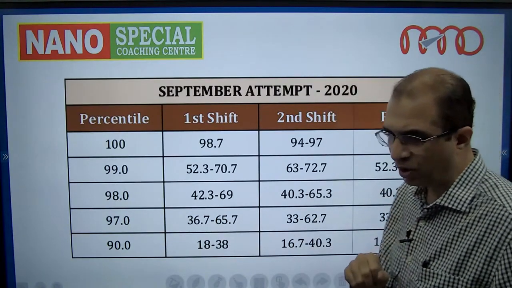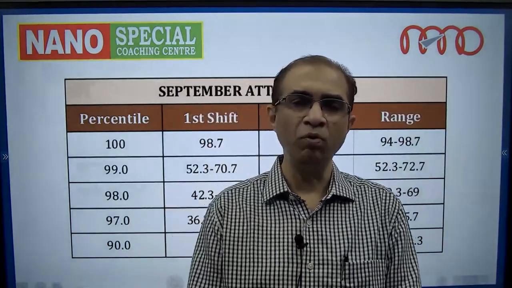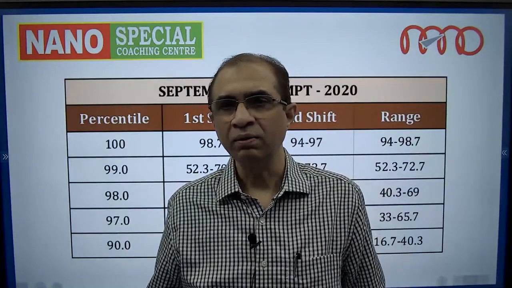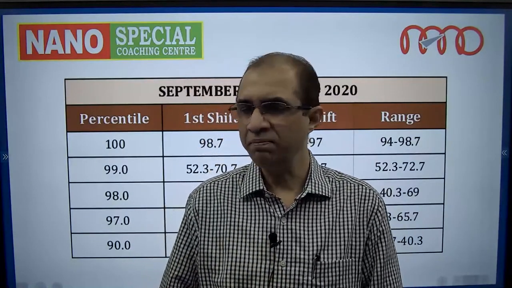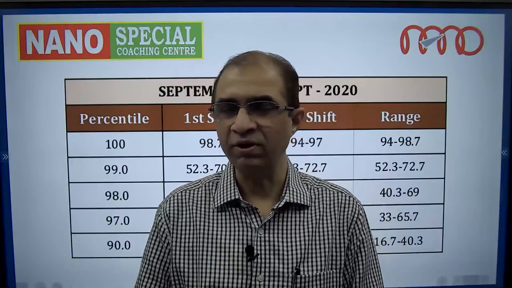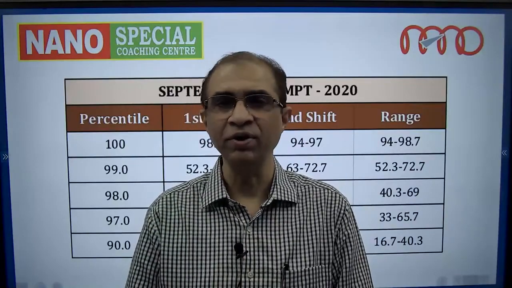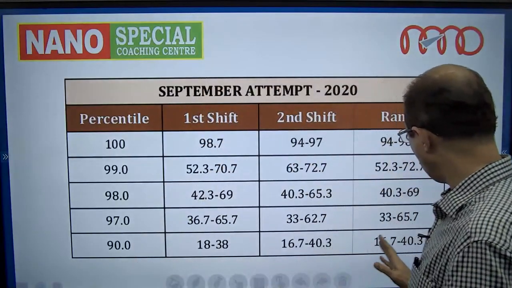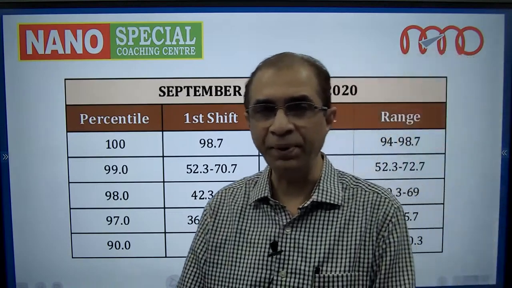Now, there were 2 problems in the September shift. One problem was that some papers were very tough, some papers were easy. For example, I remember the 6th September paper was very tough. So if you see the lower side, all of these things are because of the 6th September paper.